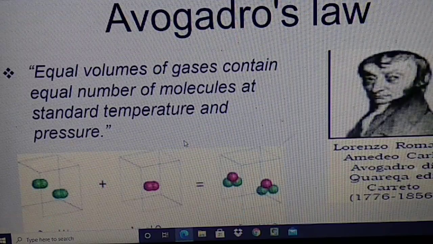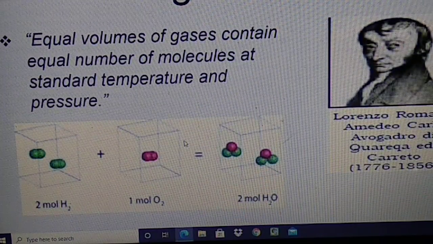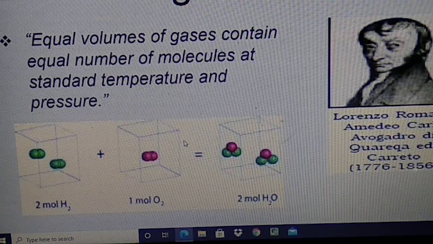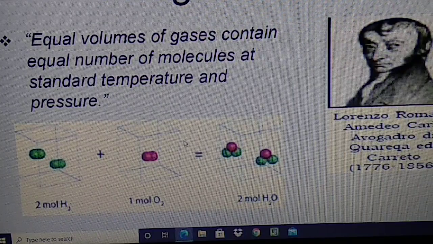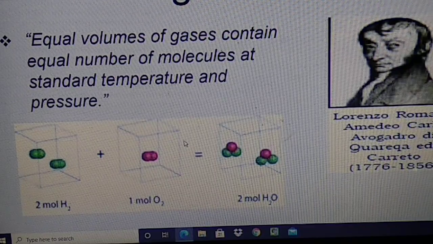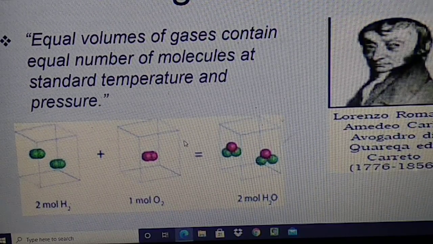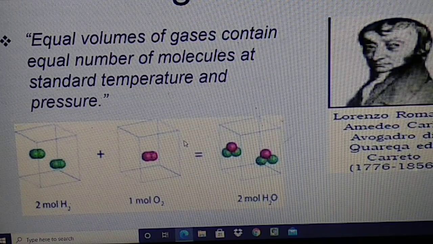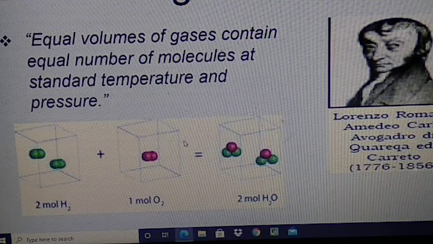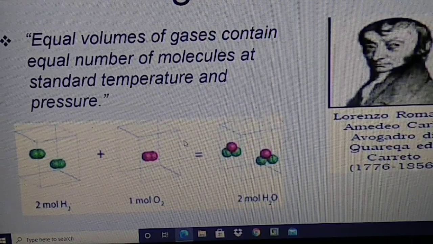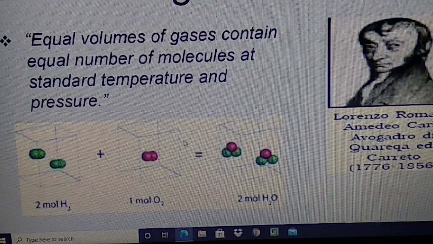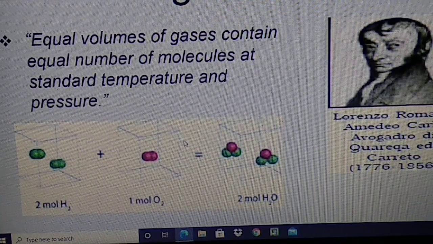Next law, Avogadro's law. According to Avogadro's law, equal volumes of gases contain an equal number of molecules at standard temperature and pressure. Very, very important law. If we take 2 moles of hydrogen and 1 mole of oxygen, my dear students, you know 2 moles of water will be formed: 2H2 plus O2 gives 2H2O. So equal volumes of all gases contain an equal number of molecules at standard temperature and pressure.